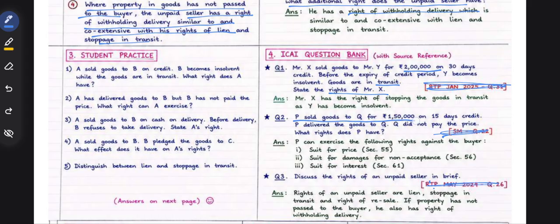P sold goods to Q for 1,05,000 on 15 days credit. P delivered the goods to Q. Q did not pay the price. What right does P have? So P sold the goods to Q and delivered the goods. P is not in possession of the goods. Q did not pay the price. So he has rights against the buyer, not against the goods. Against the buyer he has the right to sue for price, sue for damages for non-acceptance, and sue for interest. This we will discuss later.